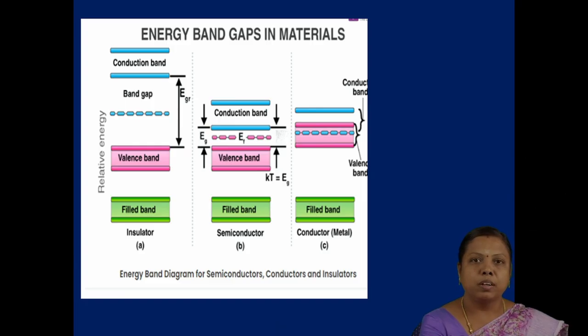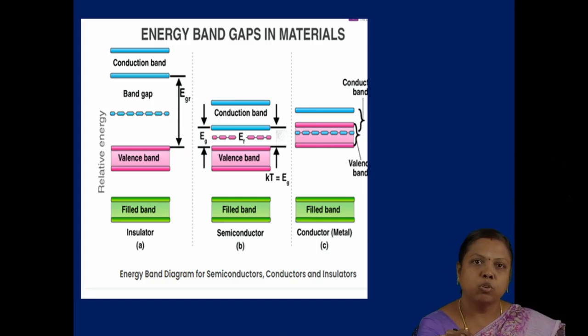Second, in between, we have the semiconductor. Compared with insulators and conductors, its forbidden gap is somewhat smaller than that of an insulator and greater than that of a conductor. So it needs some external support to transfer electrons from the valence band to the conduction band.